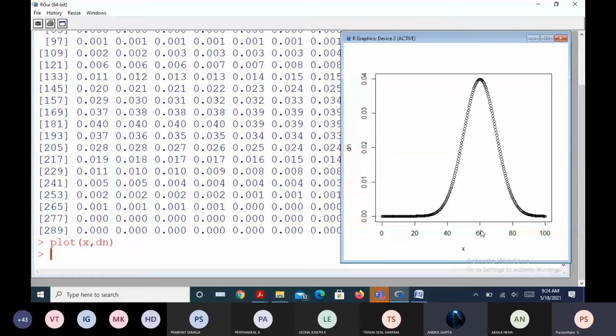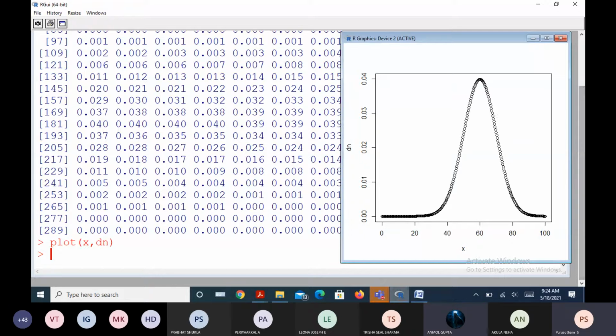Let us look at one of the properties of the normal distribution. What is mu plus sigma? Sigma is given as 10. Mu plus sigma? So 70. Mu minus sigma? So 50.